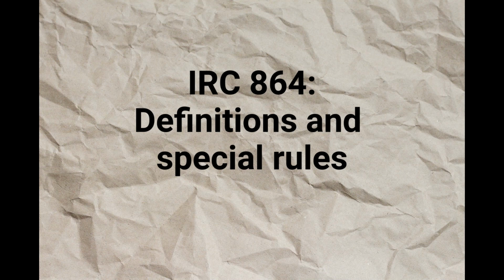B. Treatment of certain financial institutions. For purposes of subparagraph A, any corporation described in subparagraph C shall be treated as an includable corporation for purposes of Section 1504 only, for purposes of applying such sections separately to corporations so described. This subparagraph shall not apply for purposes of paragraph 6.